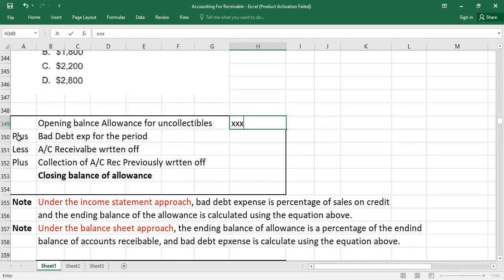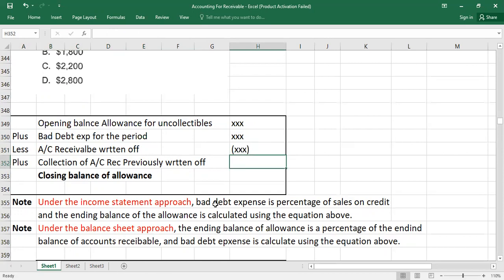Then we will add bad debts expense for the period, because when we record bad debts expense under the allowances method, we debit bad debts expense and credit allowance for uncollectible accounts. So we will make the summation here. Then we less account receivable written off. When you write off bad debts under the allowances method, you debit allowance for uncollectible accounts and credit the receivable account. Because allowance is debited, we subtract here.